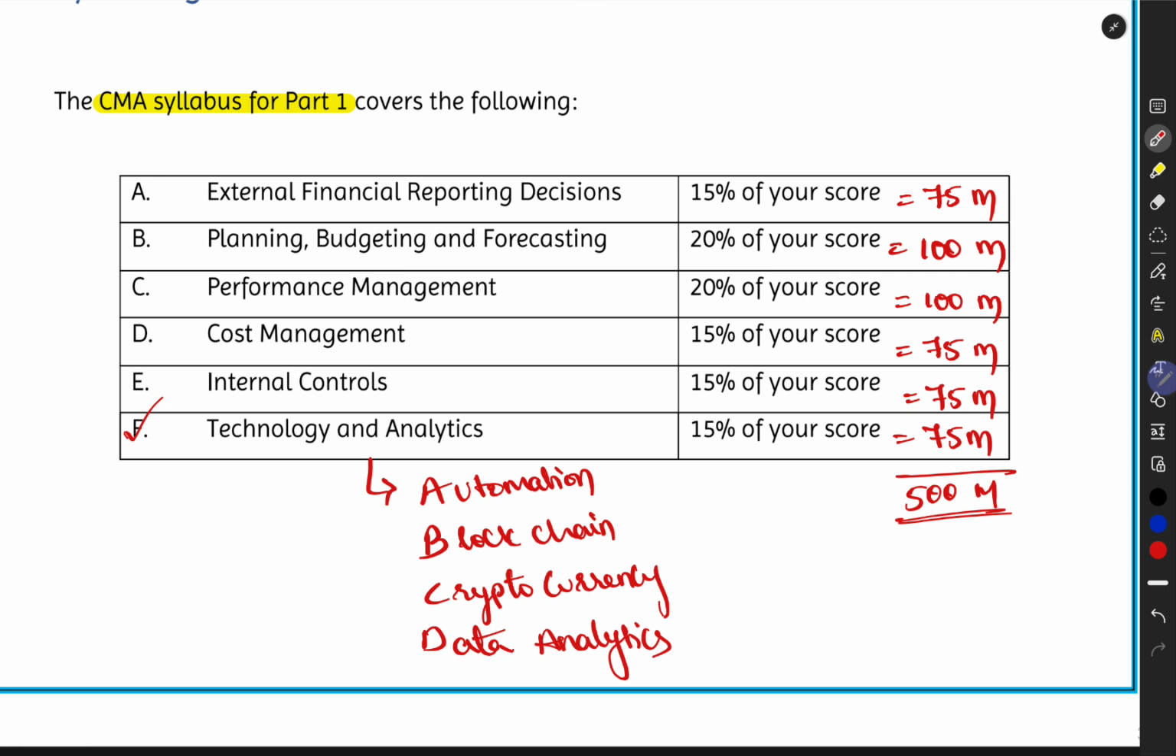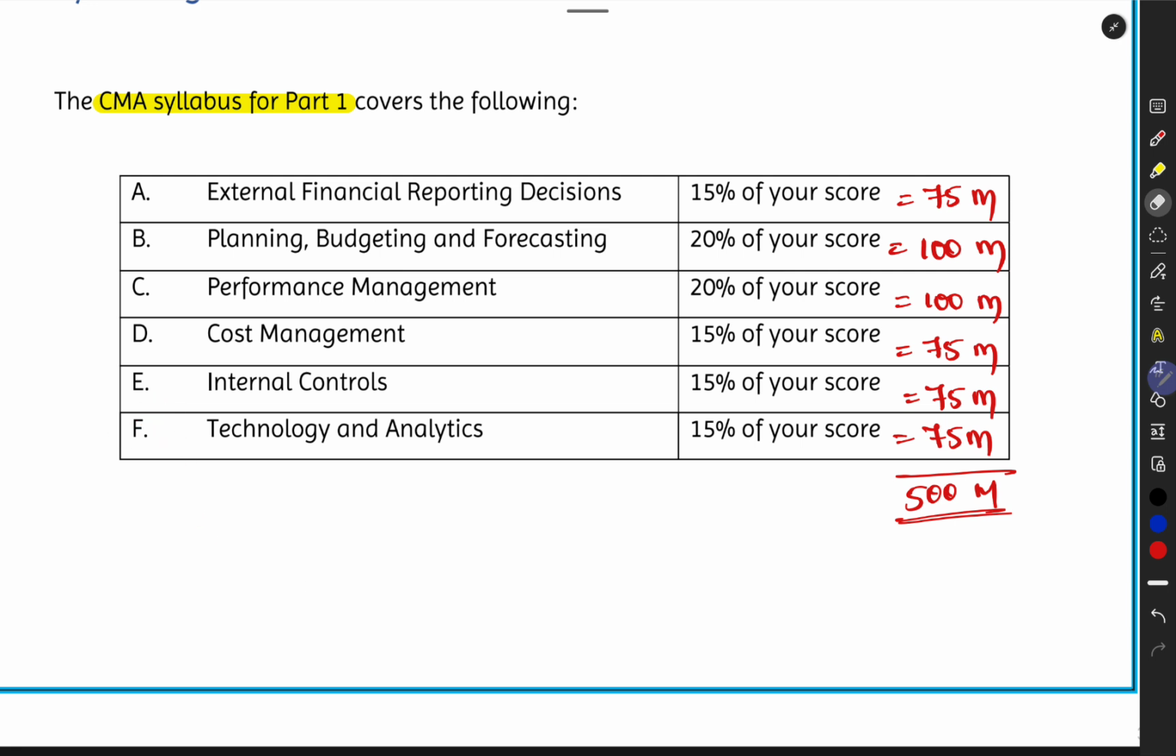So this, my dear friends, is your overall CMA part 1 syllabus. You have 6 sections and the total syllabus area will cover 500 marks. Now before I wind up this, let me tell you some tips and tricks here.